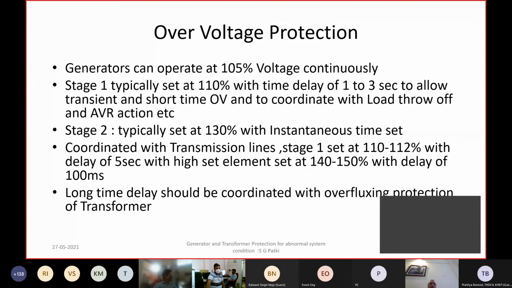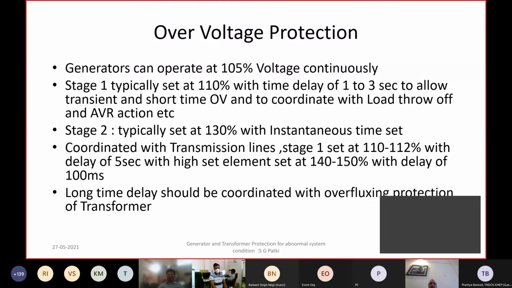This over voltage can also cause overfluxing of the transformers. We have seen in many disturbances, the over voltage in the grid results in overfluxing of the transformer. As a backup, you also have stage 2 of over voltage protection, wherein sometimes the generator terminal voltage shoots up before synchronizing when you are building up the excitation. Normally, when you are connected to the grid, this sort of over voltage cannot come.